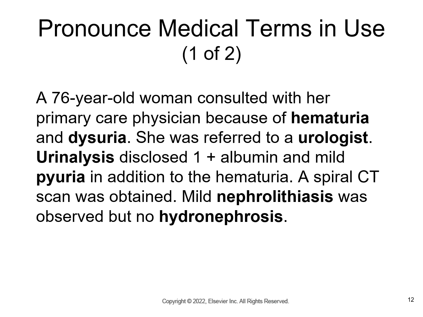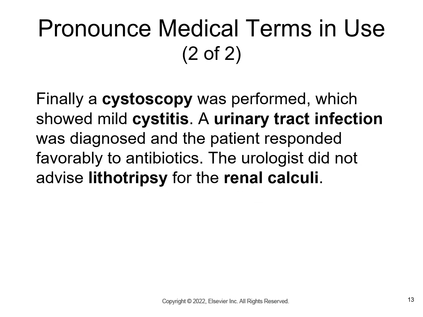A mild nephrolithiasis was observed with no hydronephrosis. Finally, a cystoscopy was performed, which showed mild cystitis. A urinary tract infection was diagnosed, and the patient responded favorably to antibiotics. The urologist did not advise lithotripsy for the renal calculi.